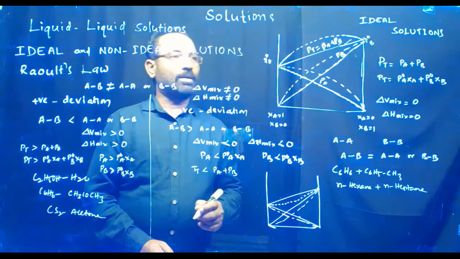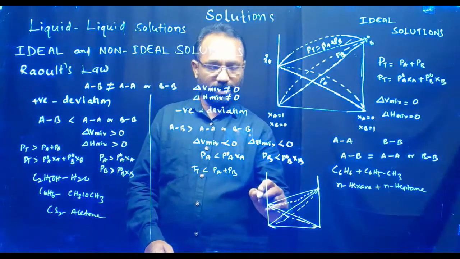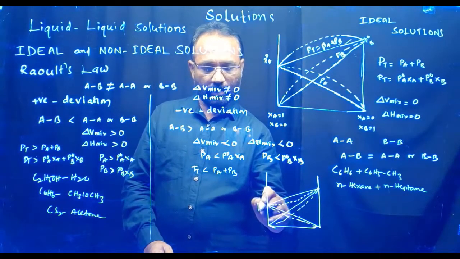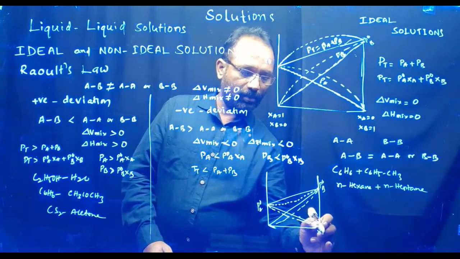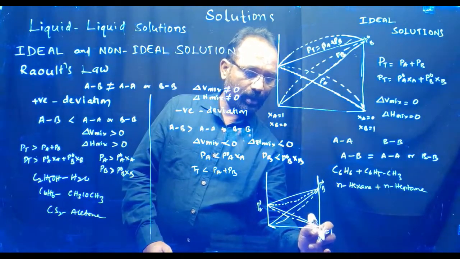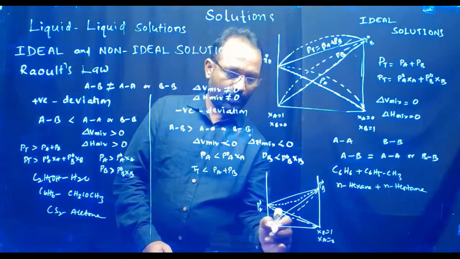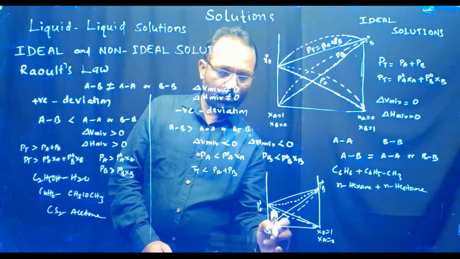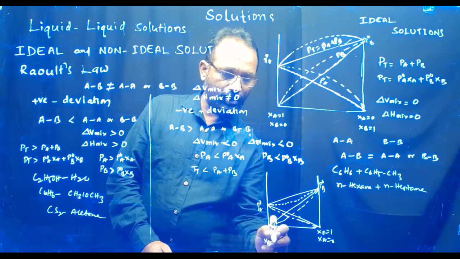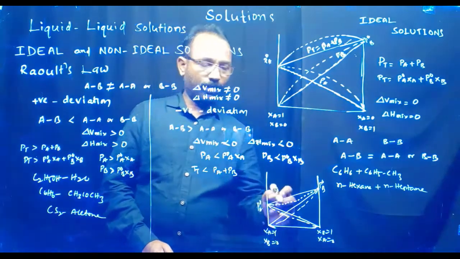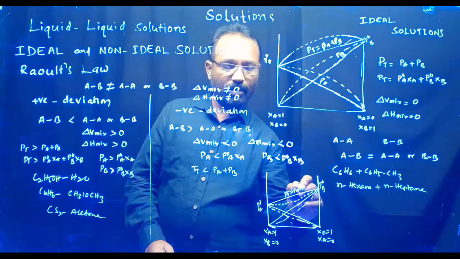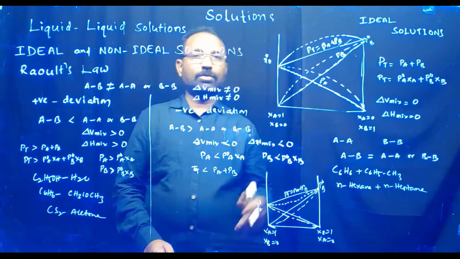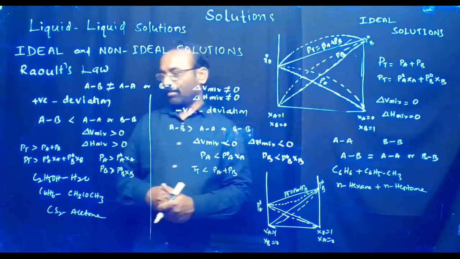This is a graph belonging to negative deviation. This is P naught A. This is P naught B. Here XB equals 1, XA equals 0. Here XA equals 1, XB equals 0. And this is P total equals PA plus PB. So this is in case of negative deviation.